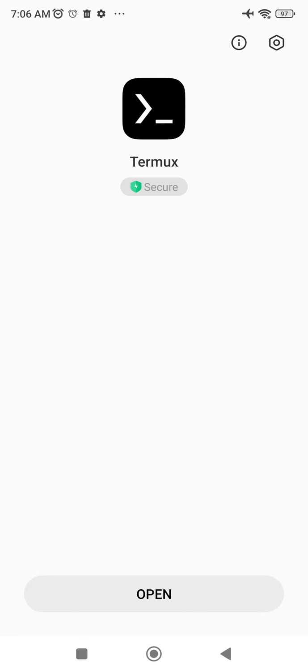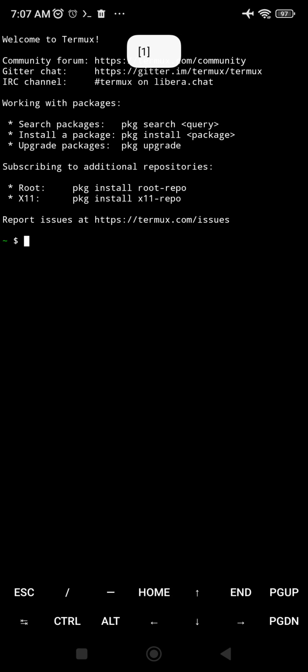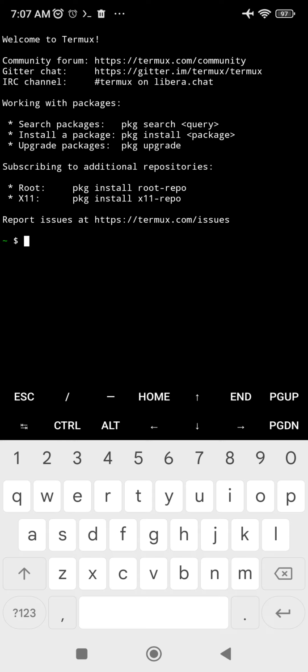Once this is installed, we just need to open it and we get Termux. So this is how Termux window will look. So we can use this like any other Linux terminal or any of your web server terminal. So let's have a look at some of the options. So by default it comes with these keys: escape, control, alt, home, and page up, page down.